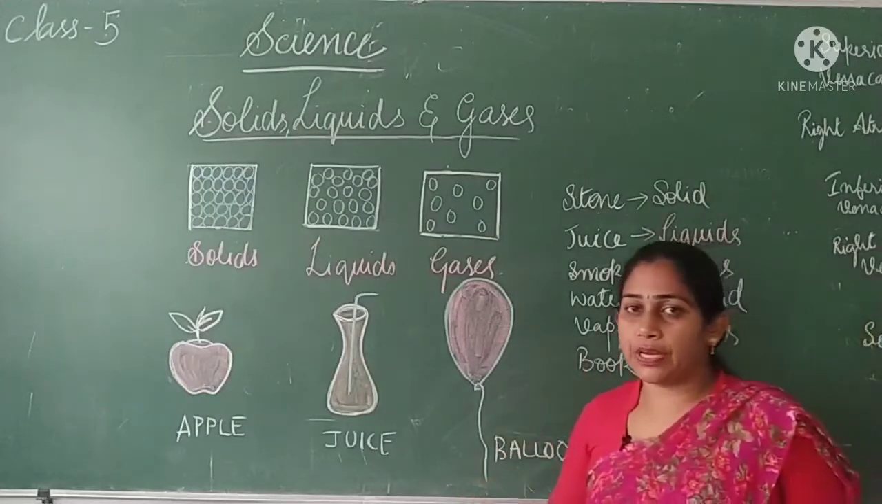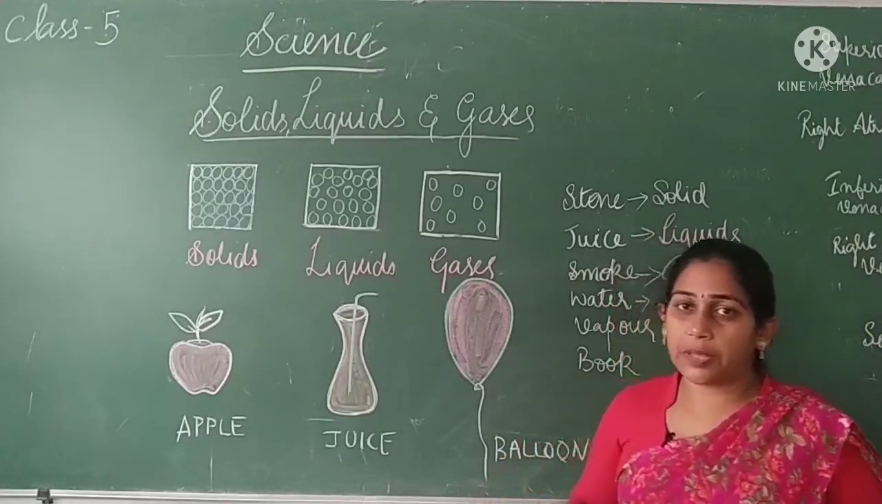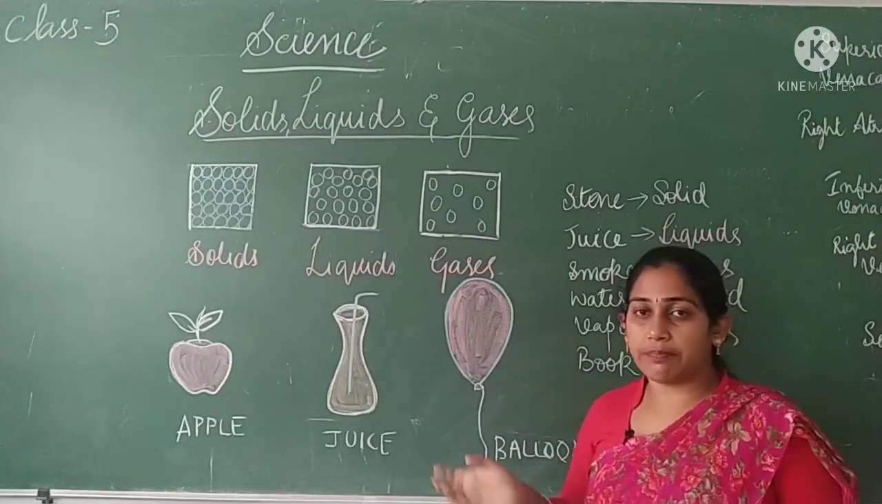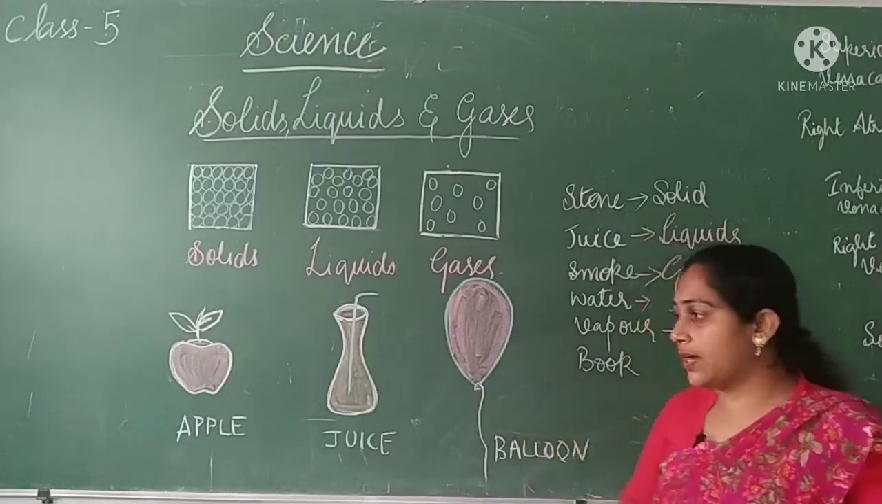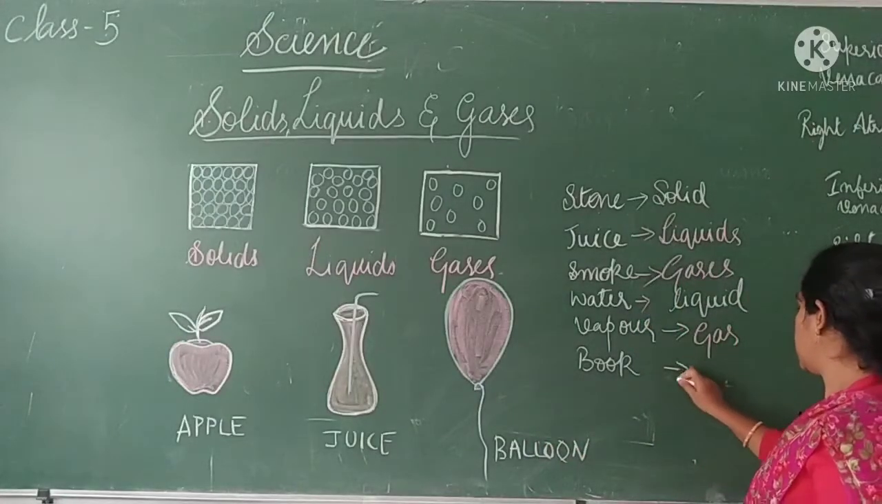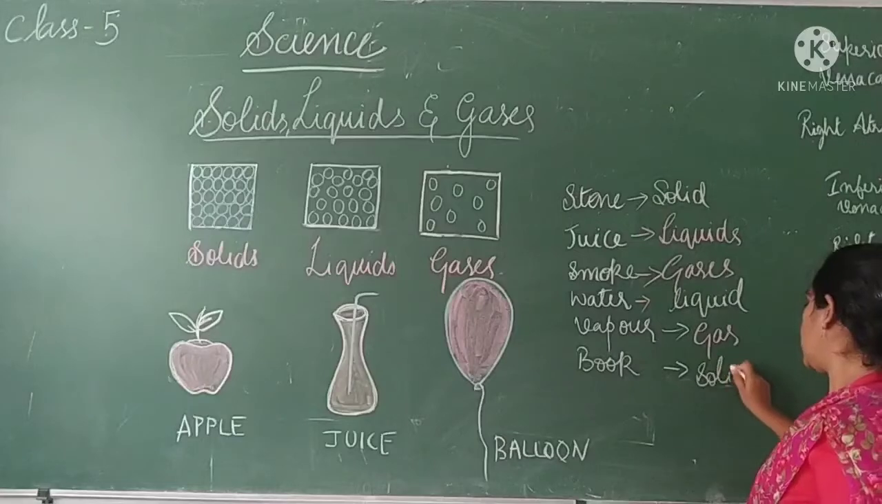Next is book. A book has a shape, right? It has either a rectangular shape or a square shape, and it will be a bit hard compared to liquids and gases. It's hard. So we can classify book also under the group of solids.